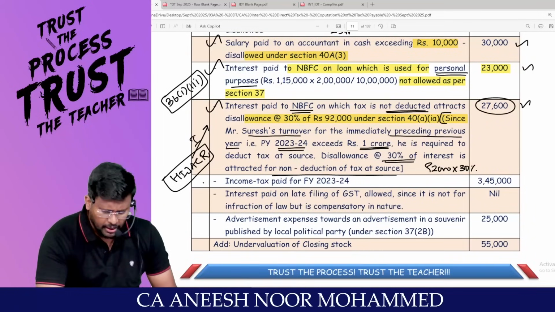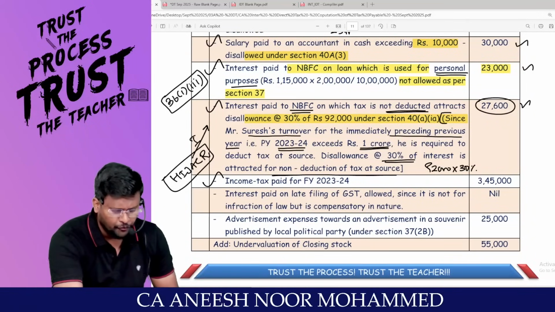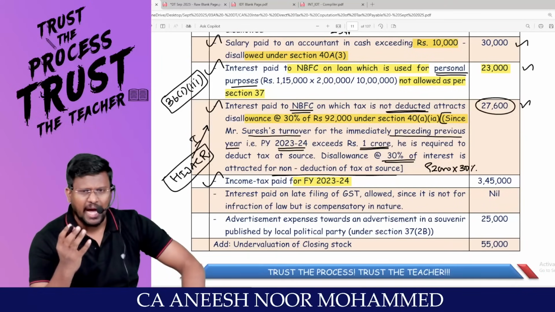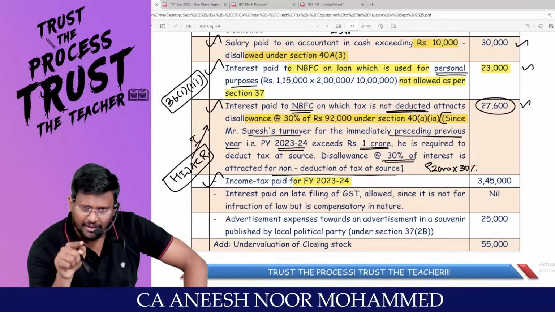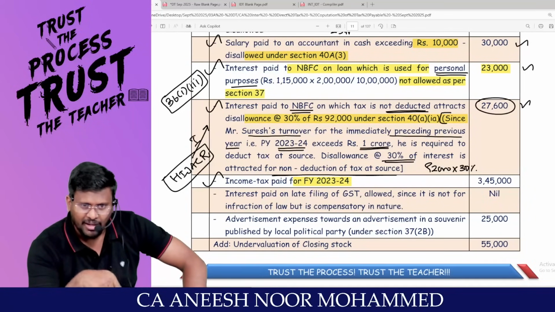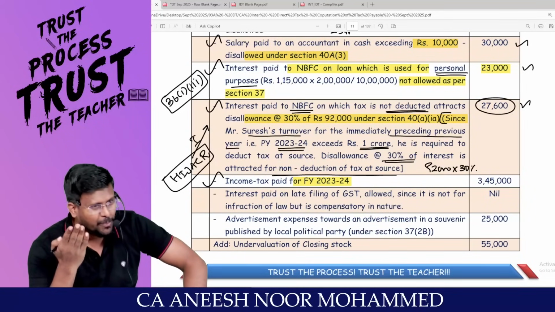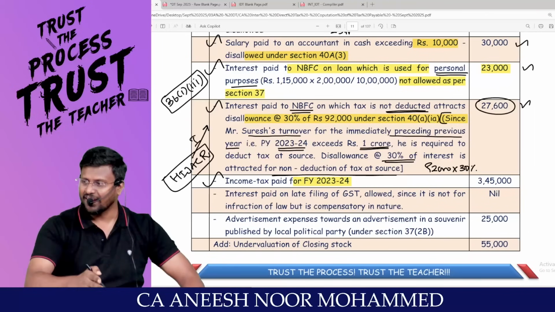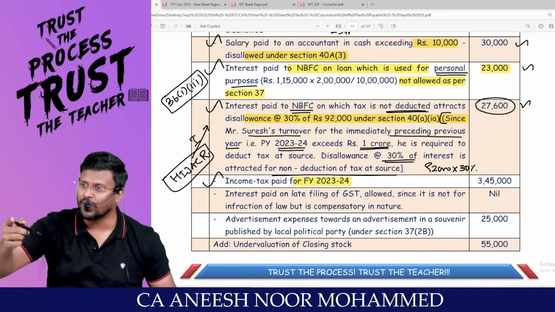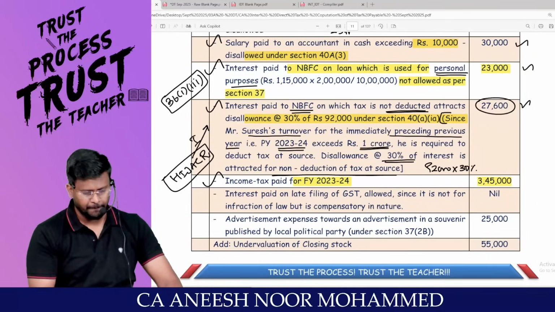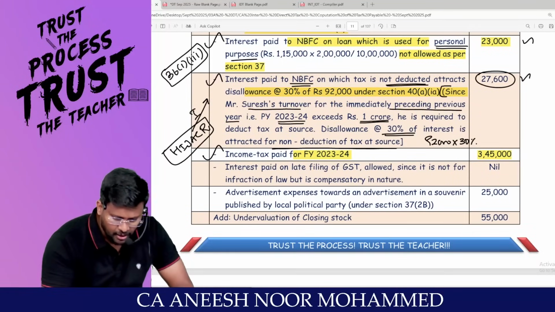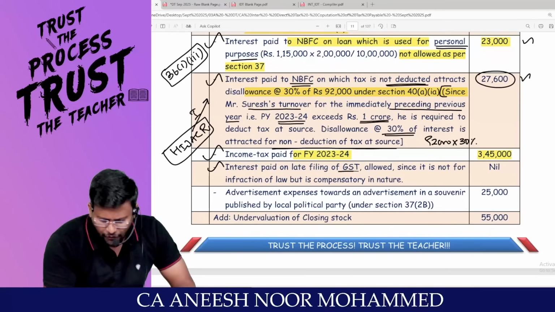Sir, income tax paid for financial year 23-24. I am calculating the correct net profit. After I calculate the correct net profit, I will calculate the tax payable. In that last year, the tax expense itself, you have debited to what account? P&L account. It should be added back. Straight provision only.